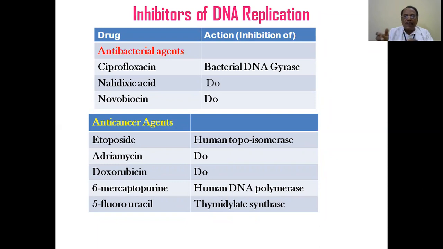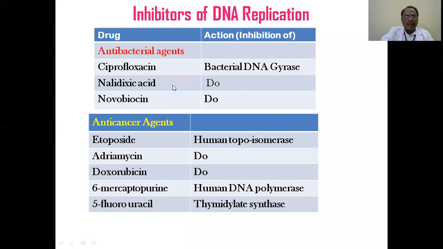To produce its daughter, it needs to be opened up. And this opening, as we have learned before, is done by topoisomerase, and DNA gyrase is one variety of topoisomerase, and this gyrase is inhibited by ciprofloxacin.